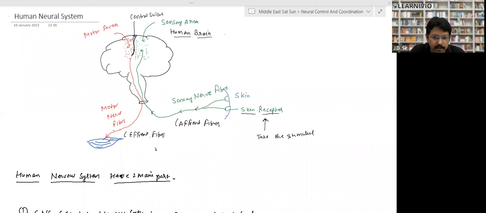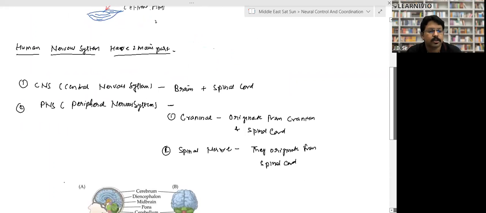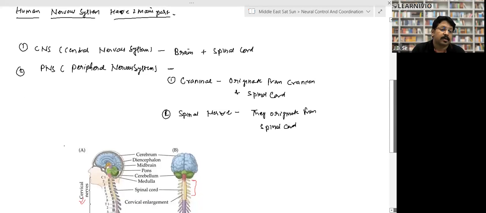Okay, fine, great. Now come to the next. The parts of the human nervous system. There are basically two parts of the human nervous system, right? They have two main parts. The first part is the central nervous system, CNS. CNS is made up of the brain plus the spinal cord, right? And the second is the PNS, the peripheral nervous system.